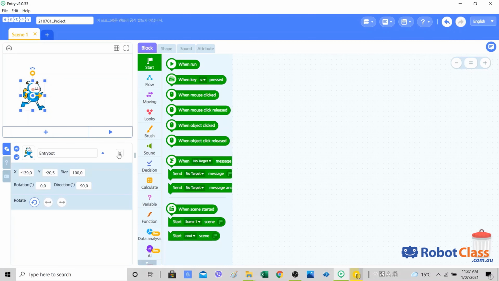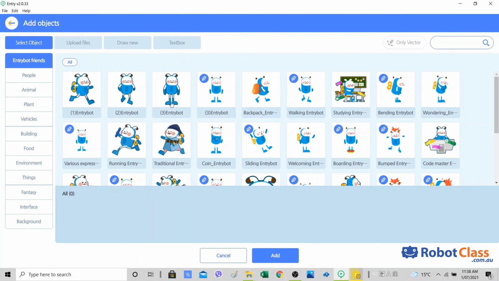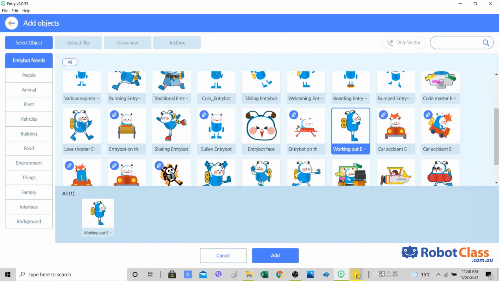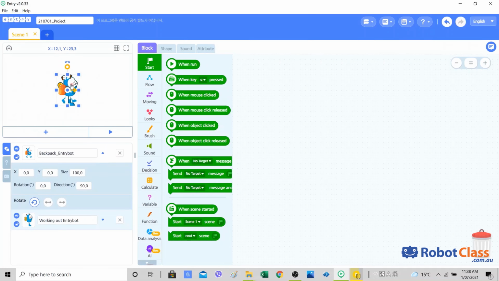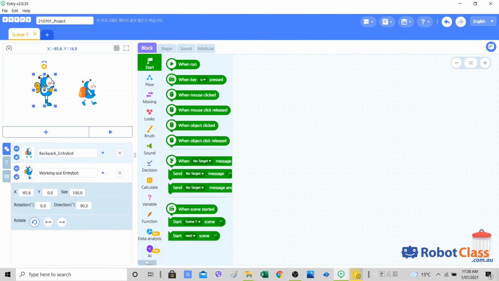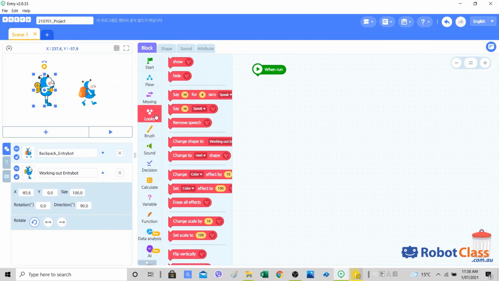I'm going to start with getting the new Entry bot. I'm going to get this one and this one. So when run, go to looks and say hi, maybe not for 4 seconds, but 2.5 seconds.